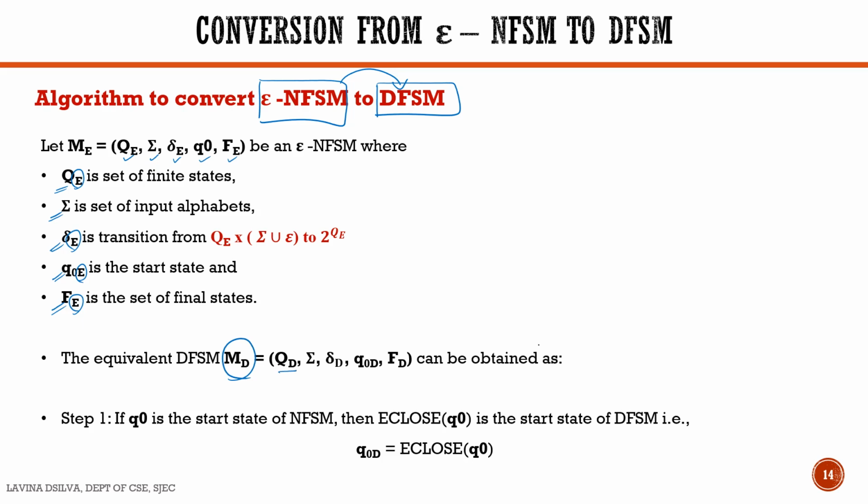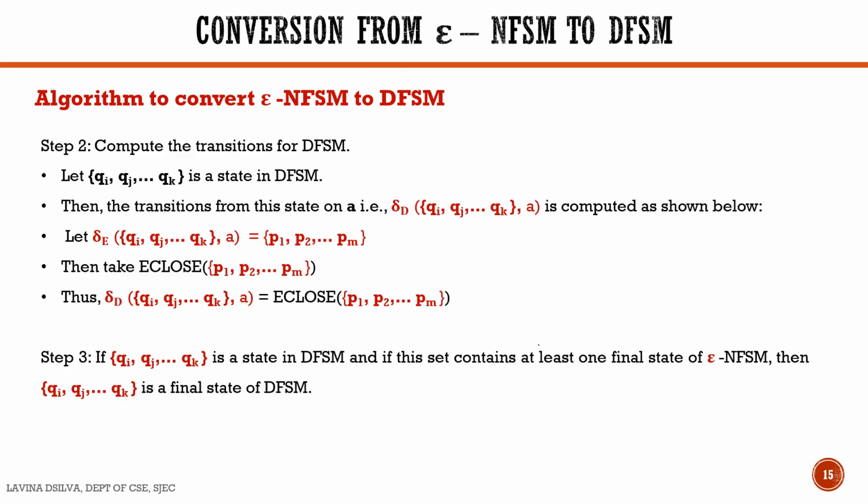MD is equal to QD, sigma, delta D, Q naught D, FD. We know that Q naught E is the start state of the NFSM. So what is the start state of your DFSM? Epsilon closure of Q naught E is the start state of the DFSM. So Q naught D is equal to epsilon closure of Q naught E.